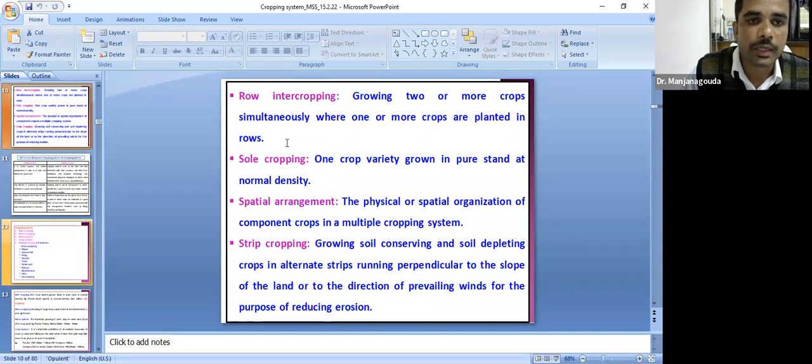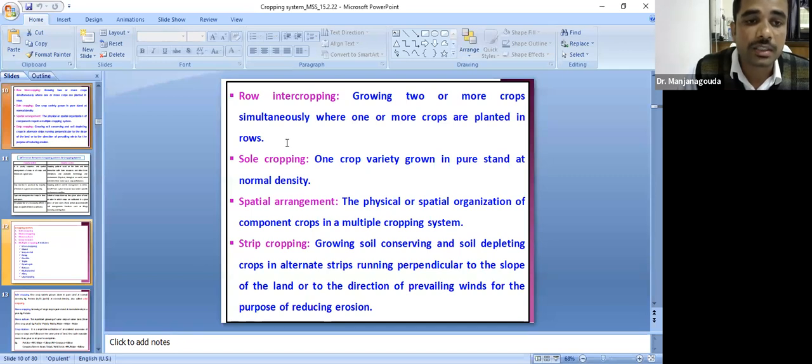Another is row intercrop. In row intercrop, we maintain a definite row proportion. Another terminology is sole cropping. That is one crop variety grown alone in a pure stand at normal density. Say for example, maize. Normal density means the normal recommended plant population of maize, which is around 55,555 plants if the spacing is 60 by 30 centimeters. So that is sole cropping. If 100% of the population is there in the field, that is called sole cropping.